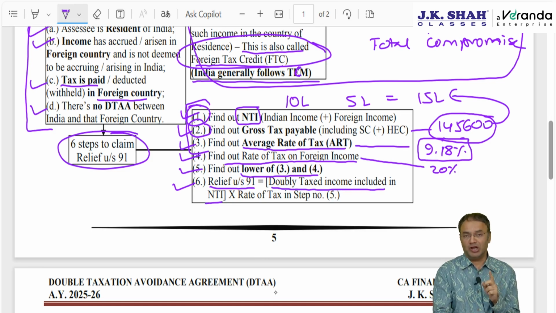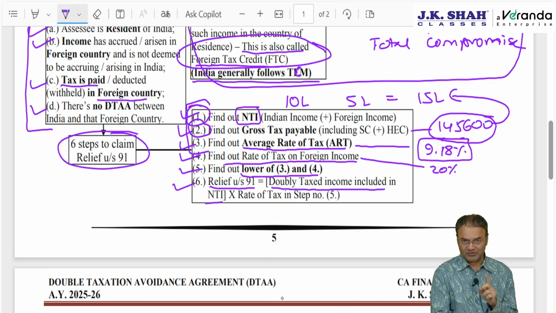What do you mean by included in NTI? I will explain it to you with the help of an example. This is the place where most students go wrong. You will have to take care of this.